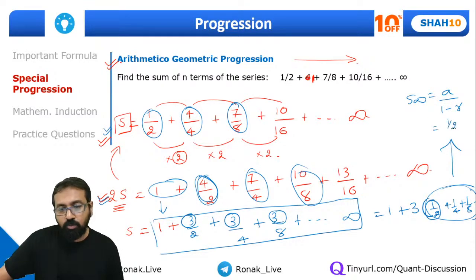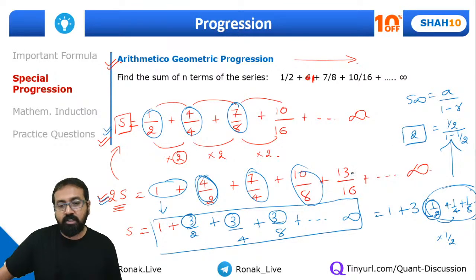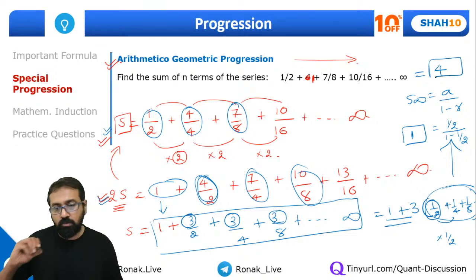So I'll write 1 by 2 upon, what is the ratio? Every time each term is getting multiplied by 1 by 2. So the multiplying factor will be 1 by 2. So 1 by 2 upon 1 minus 1 by 2. If you solve, this will come out to be 2. Sorry, this will come out to be 1. So what is 3 into 1? It's 3 plus 1. So this result will come out to be 4. The value over here is 4.